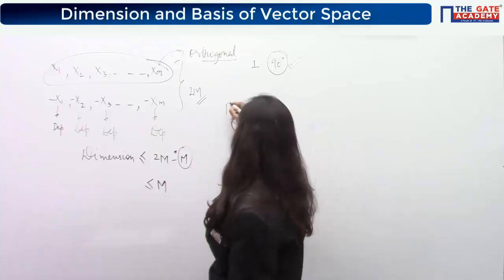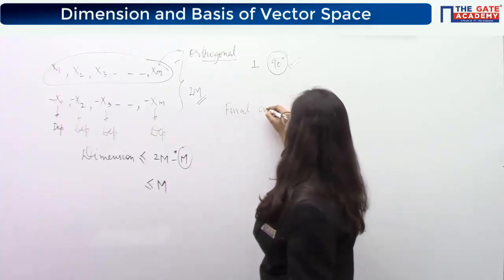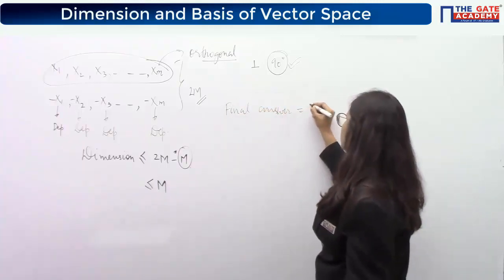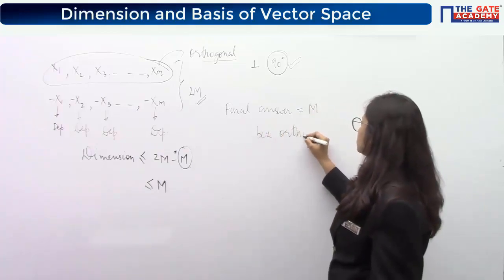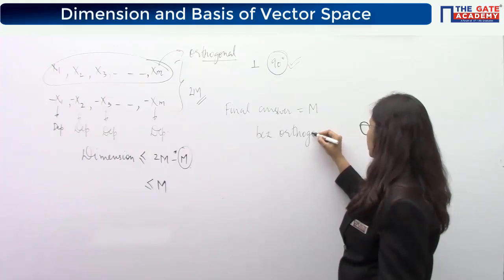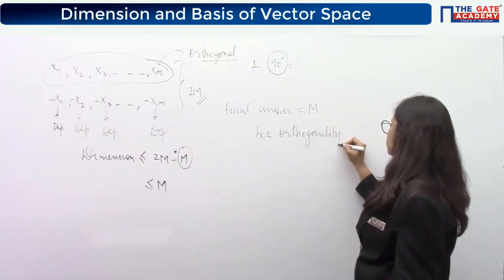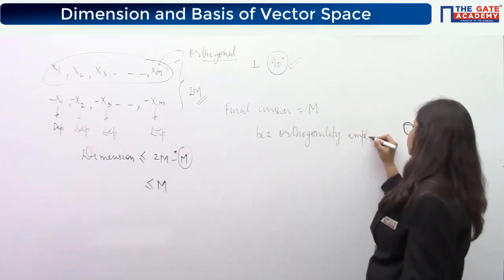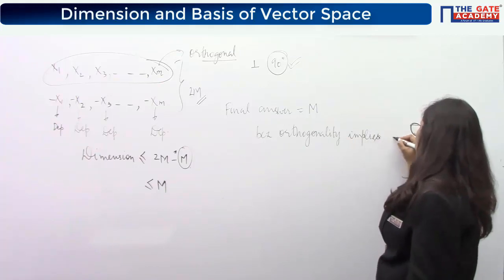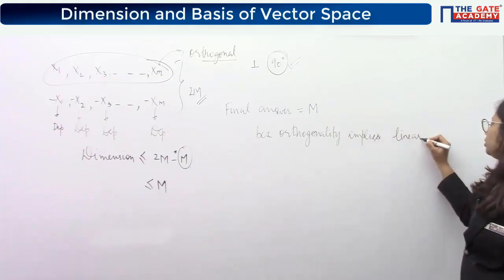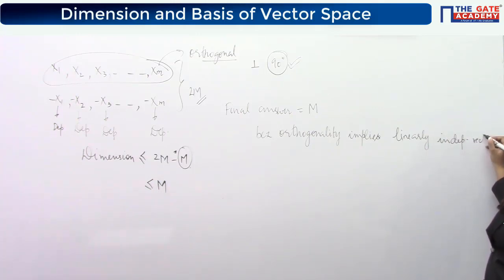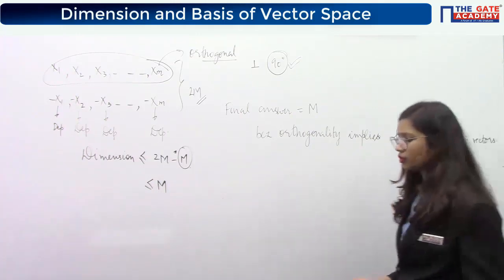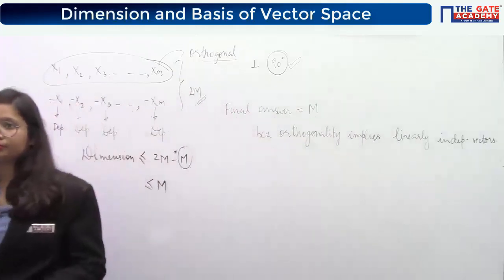So the final answer is m, because orthogonality implies linearly independent vectors. Understood?